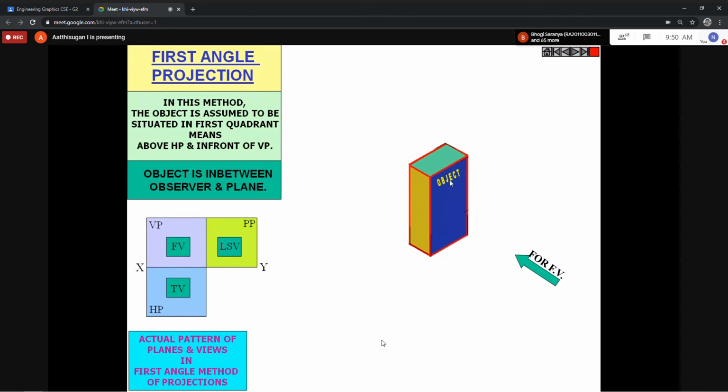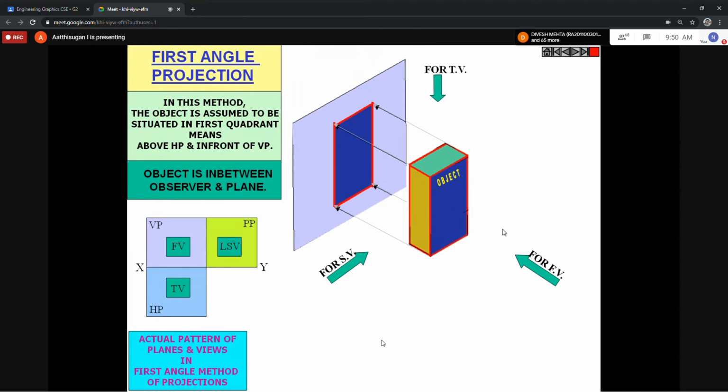What is the top view? The top will be this color, the green color. Is this side view the left side or right side view? For your observer, this is the left side, so this is the left side view. You draw it on the right side of the front view. Finally your answer will be like this. This is your front view. Here you are using only parallel projection, parallel projection.